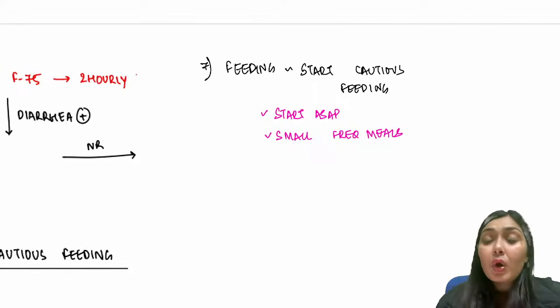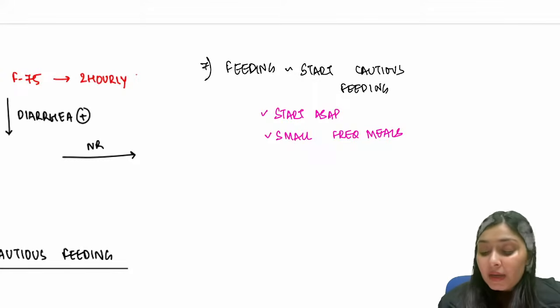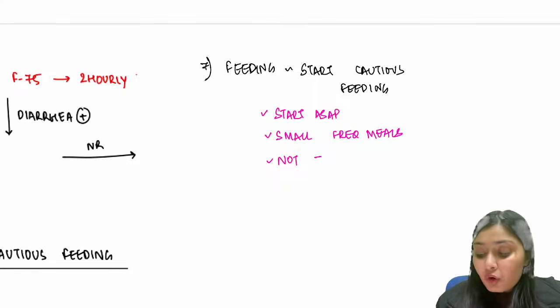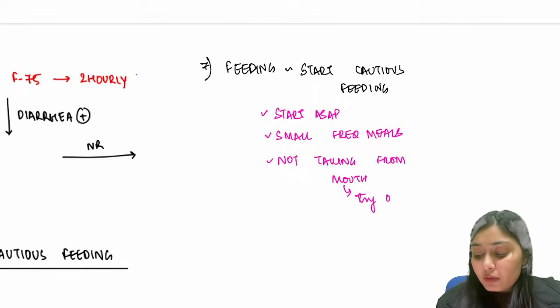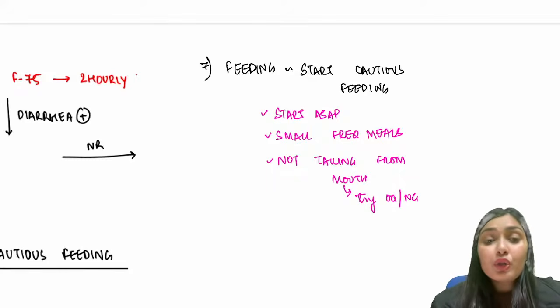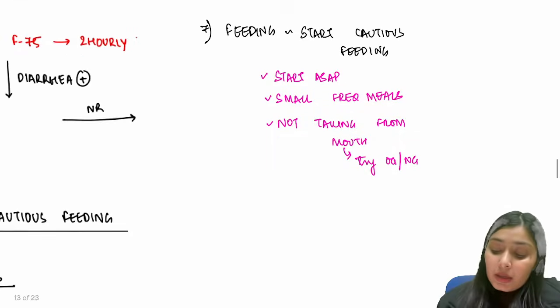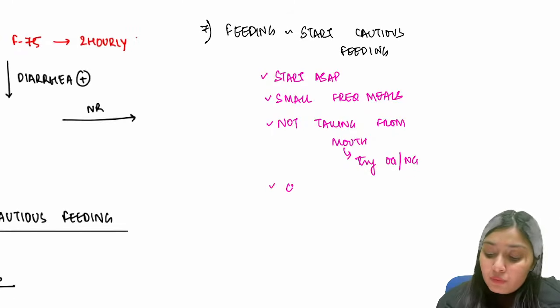If the child is not taking by mouth, I can try OG feed. If not taking from mouth, you can try through tube, that is OG, orogastric tube or nasogastric tube. And if the child is breastfeeding, I won't stop breastfeeding.